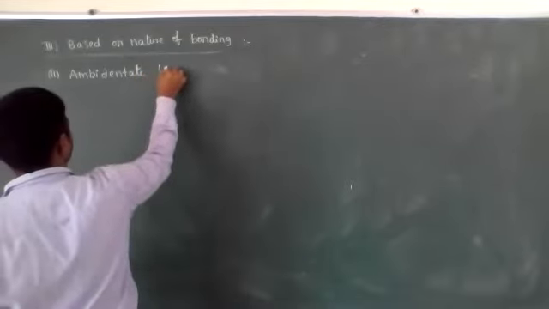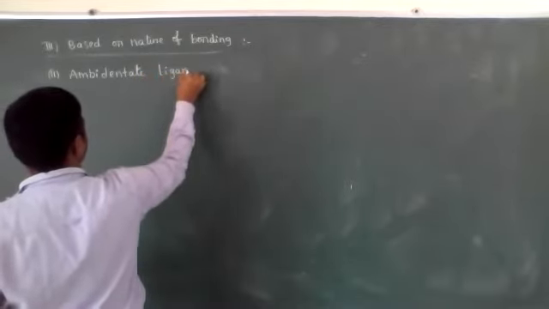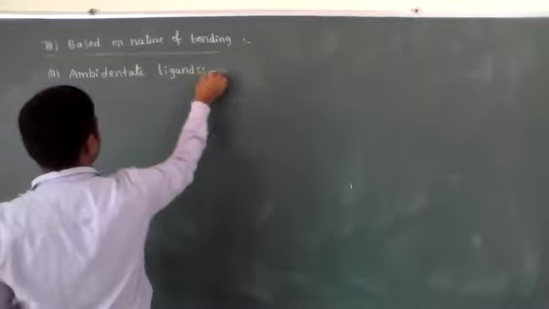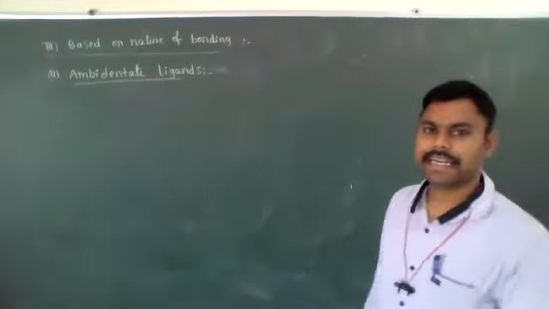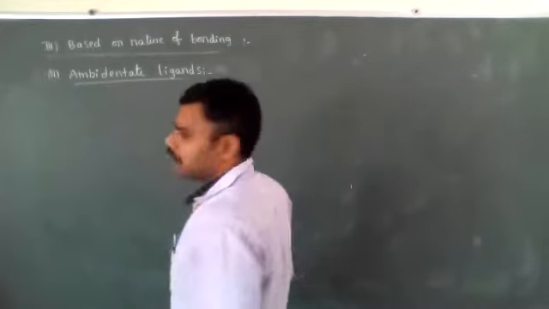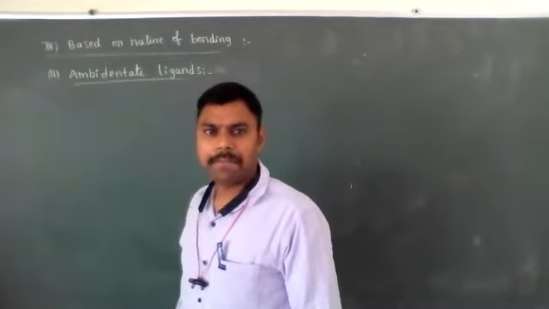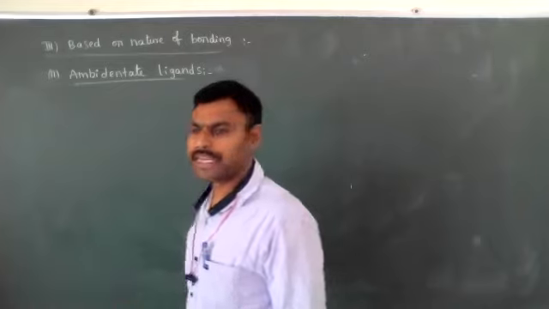Ambidentate ligands. What is the meaning of ambidentate ligands? Generally, ambidentate ligands belong to monodentate ligands only.